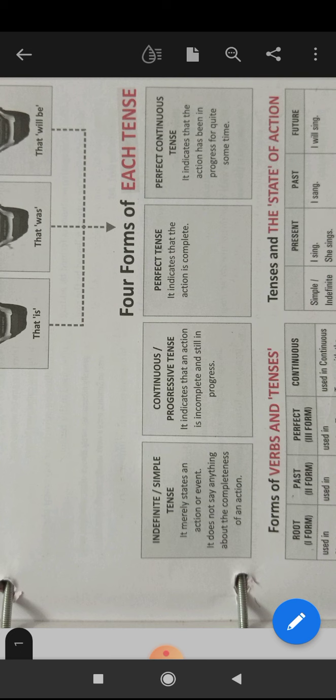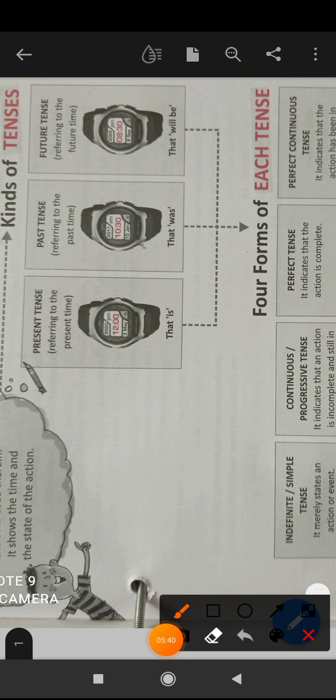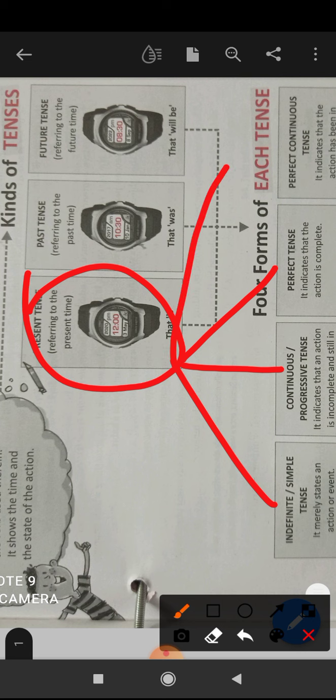Okay, means first one is simple present, then present continuous, present perfect, present perfect continuous. This present tense has four forms. Got it? Present simple, simple present, present continuous, present perfect, and present perfect continuous.